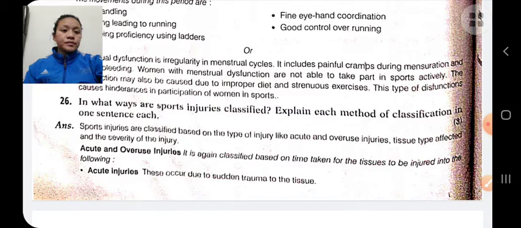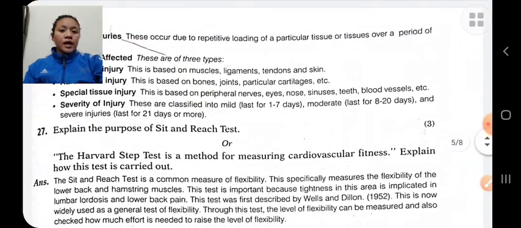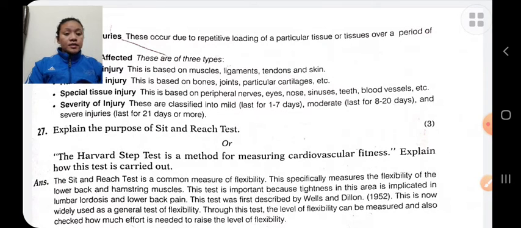Explain the purpose of the sit and reach test. The sit and reach test is used to measure the flexibility of an individual. With the help of sit and reach, we measure the flexibility. Next is the Harvard step test. The purpose of the Harvard step test is to measure the cardiovascular fitness of an individual.